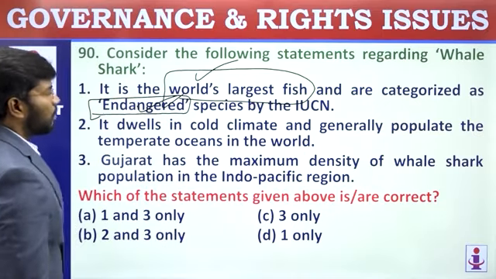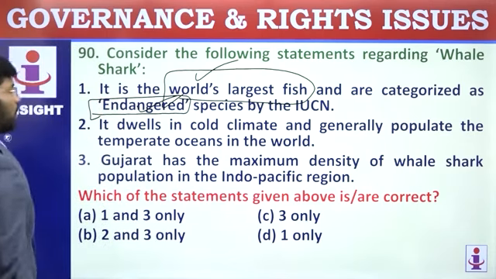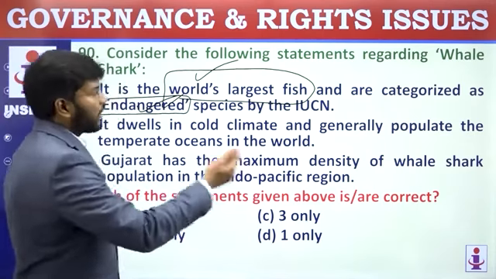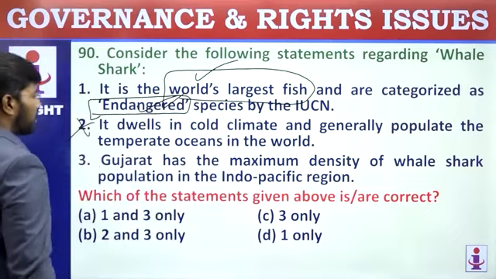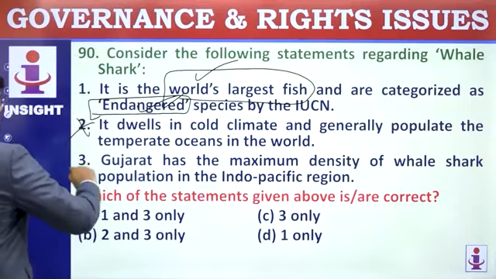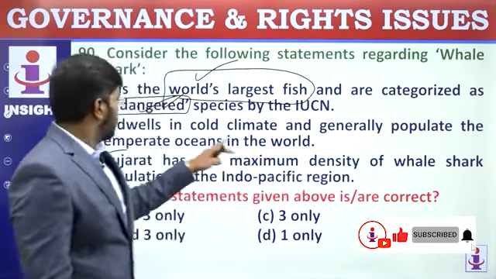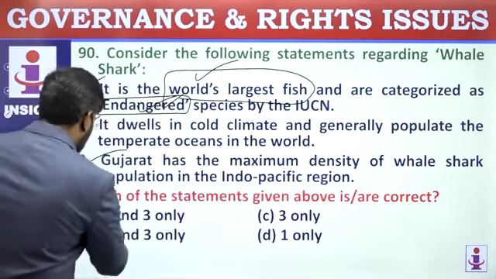It dwells in cold climate and generally populates the temperate oceans in the world. No, we belong to a tropic area and mostly they are found in tropic areas. So, this statement is wrong. Gujarat has the maximum density of whale shark population in Indo-Pacific. This itself we can say that it is highly found in tropic regions. So, second statement is wrong. First and third are correct. So, correct statements 1 and 3 only.